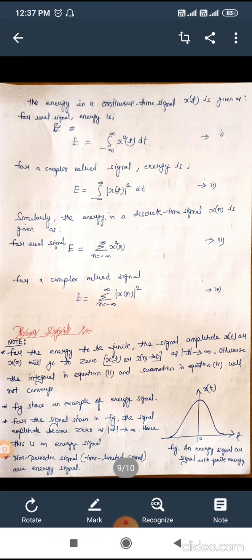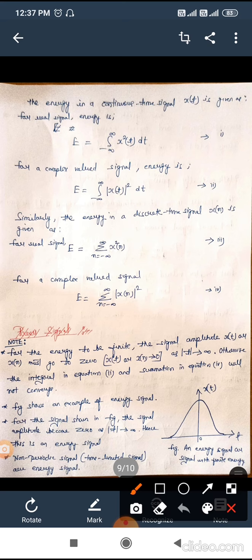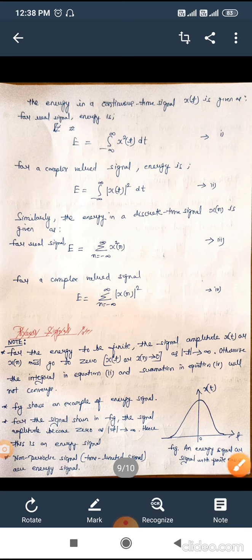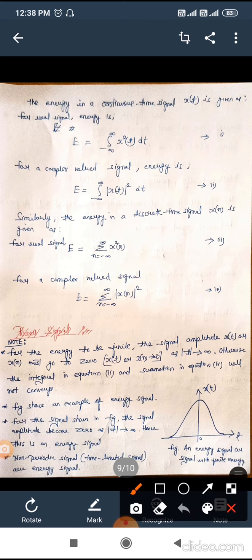Now, in a discrete time signal, the energy formula can be like this. For a real signal, E equals the summation from n equals minus infinity to plus infinity of x square of n. In the case of a complex valued signal, the formula is E equals the summation from n equals minus infinity to plus infinity of mod x of n squared. This is the formula for a discrete time signal in order to calculate energy.